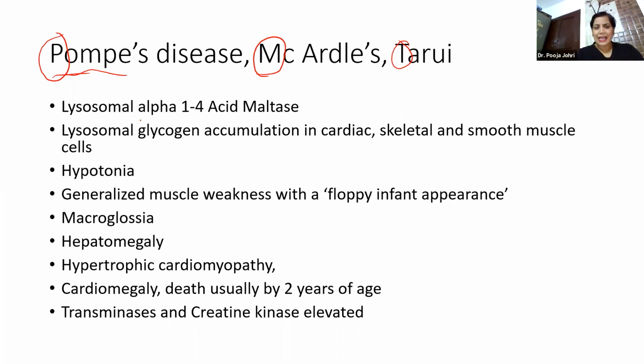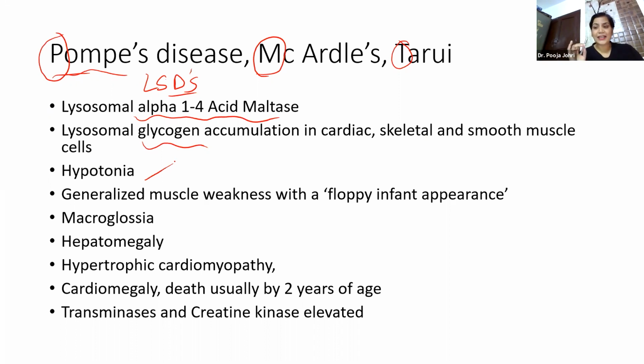So if this lysosomal alpha-1,4 acid maltase is absent, it will lead to accumulation of glycogen. This is actually a lysosomal storage disorder. Very important. There is accumulation of glycogen in cardiac, skeletal, and smooth muscles, leading to muscle weakness.